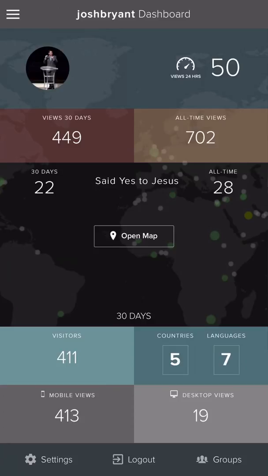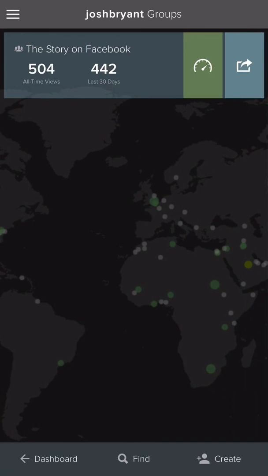In the bottom right, you will see a Groups tab. It's going to be important. I'm going to go ahead and do that now because when you set up your account, I want you to hit on that Groups tab, and you'll see that I've got this group set up called The Story on Facebook. I want you to join that group.